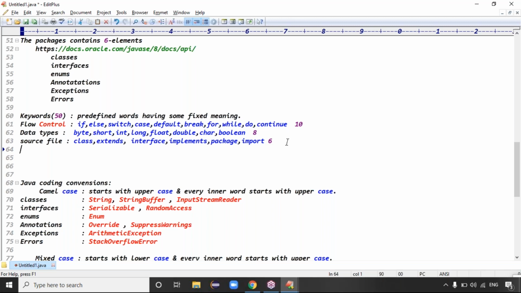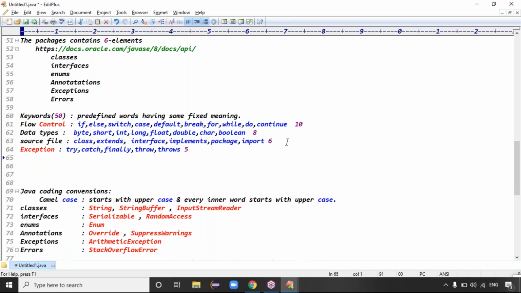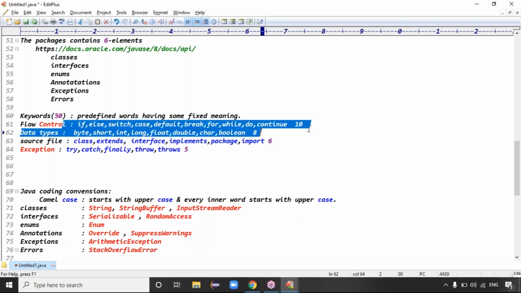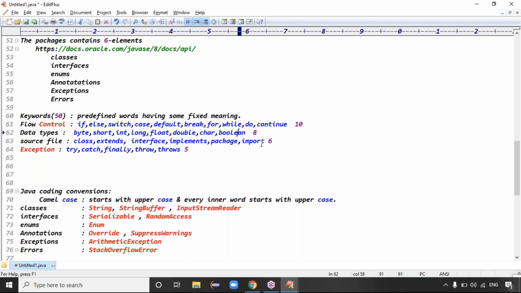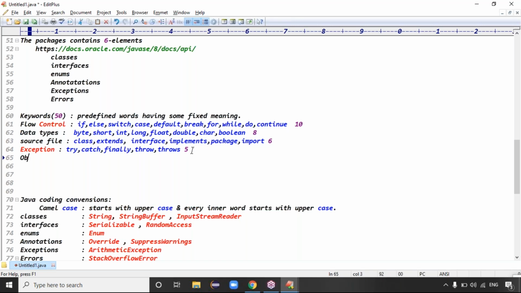After that, exception handling keywords, guys. In exception handling, we'll discuss the try block, catch block, and finally block. These three are the blocks, guys. Try, catch, finally, and we'll discuss the throw keyword, and we'll discuss the throws keyword. Okay, total 5 keywords we'll discuss as part of exception handling. So try, catch, finally, throw, and what? Throws, right? Flow control is 10 guys. Data types are 8. Source file level 6. And exception handling is what? 5, right? Exactly.